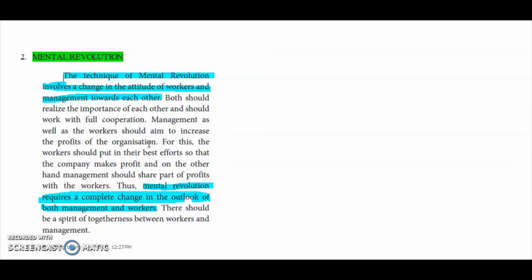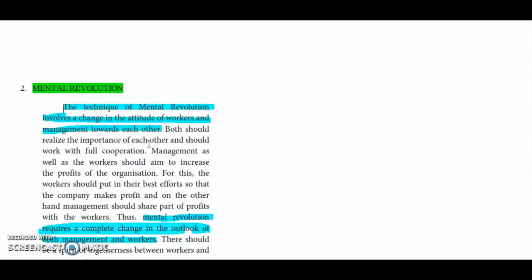Children, we should always remember, workers are not the slaves of the organization. They are the family members of the organization, or they are a part of the organization. If the spirit of togetherness is there, then definitely the workers as well as the management will have that mental revolution. What is the next one?